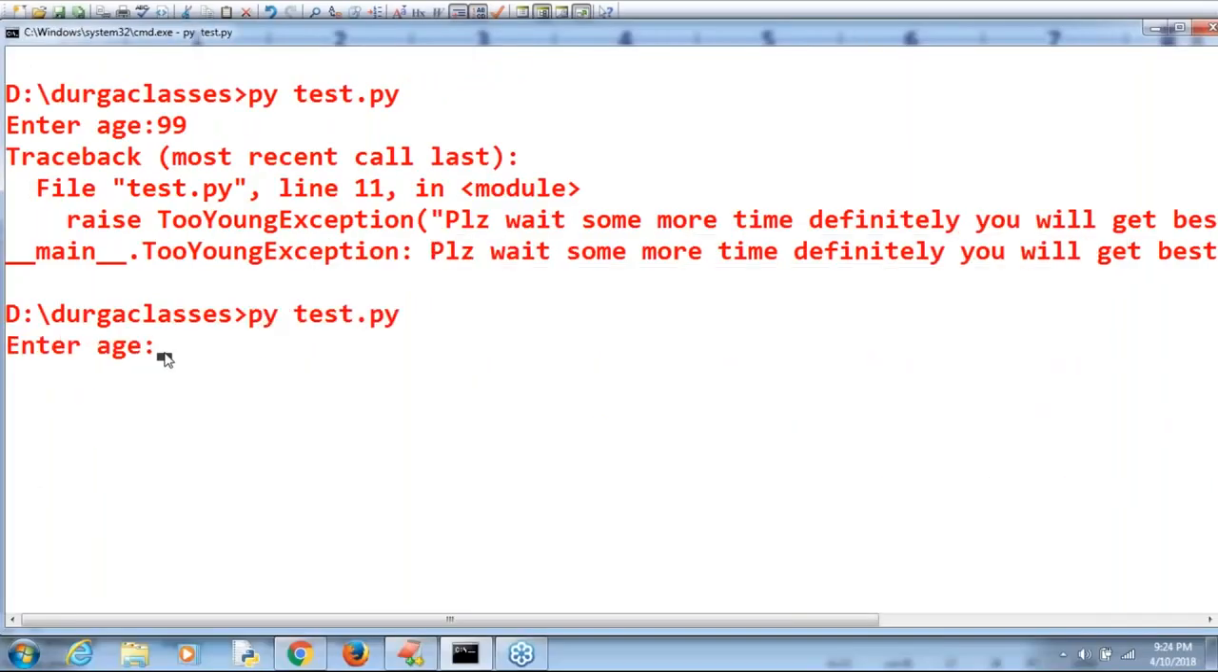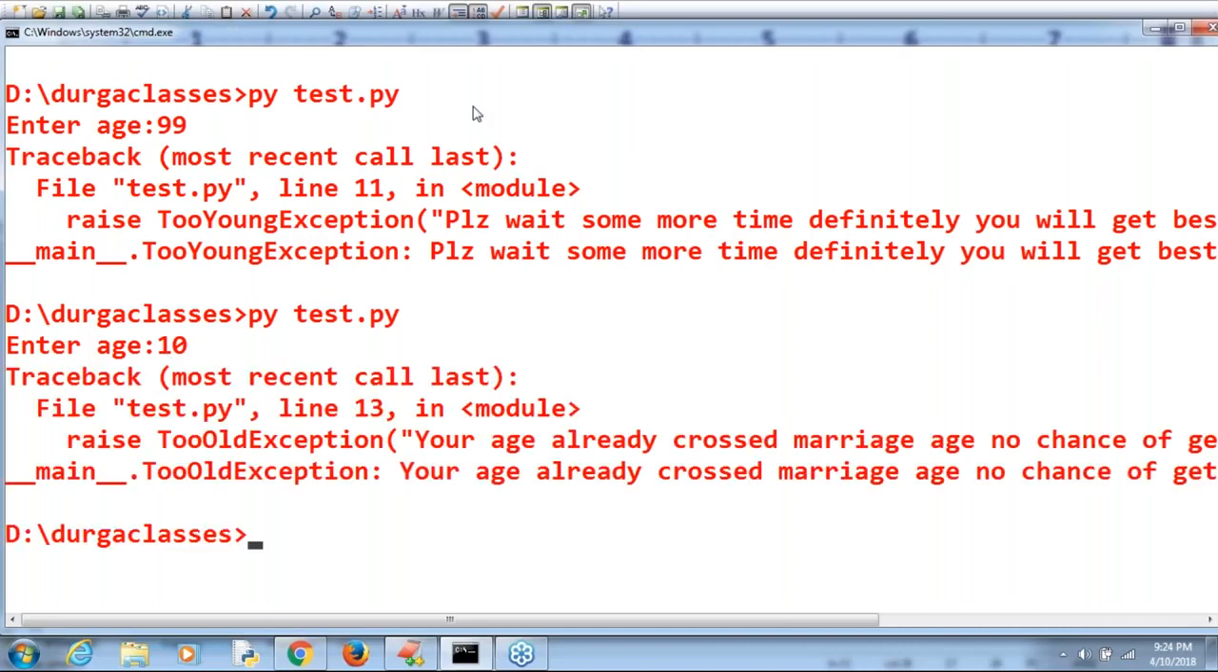Okay, next, let me run again. Sir, enter age. Okay, this time, sir, 10 years only. At the age of 10 years only, he requires marriage. Now observe that. What will happen? Immediately, TooOldException. Your age already crossed marriage age. No chance of getting the marriage. Remember that.